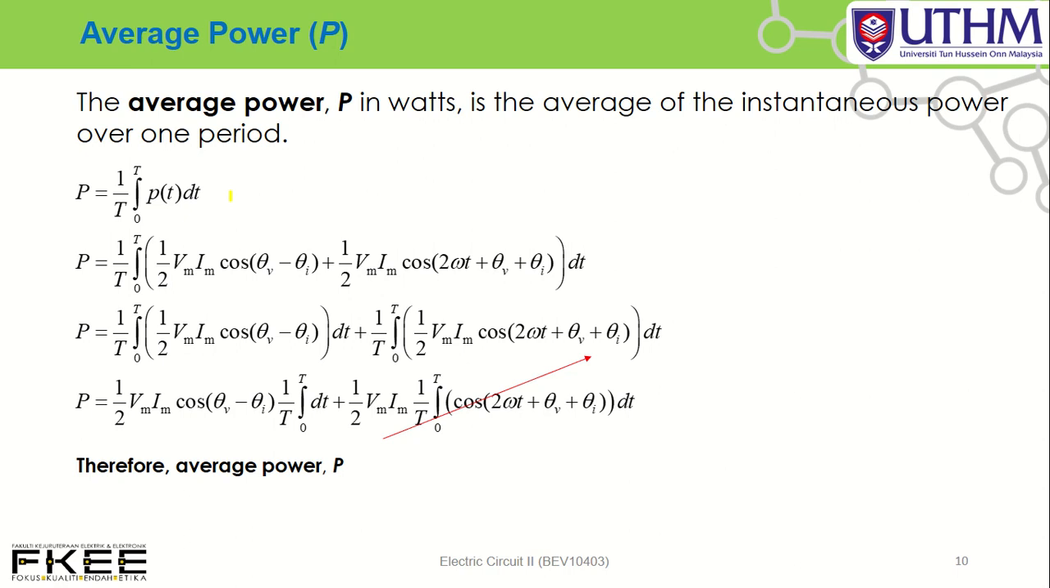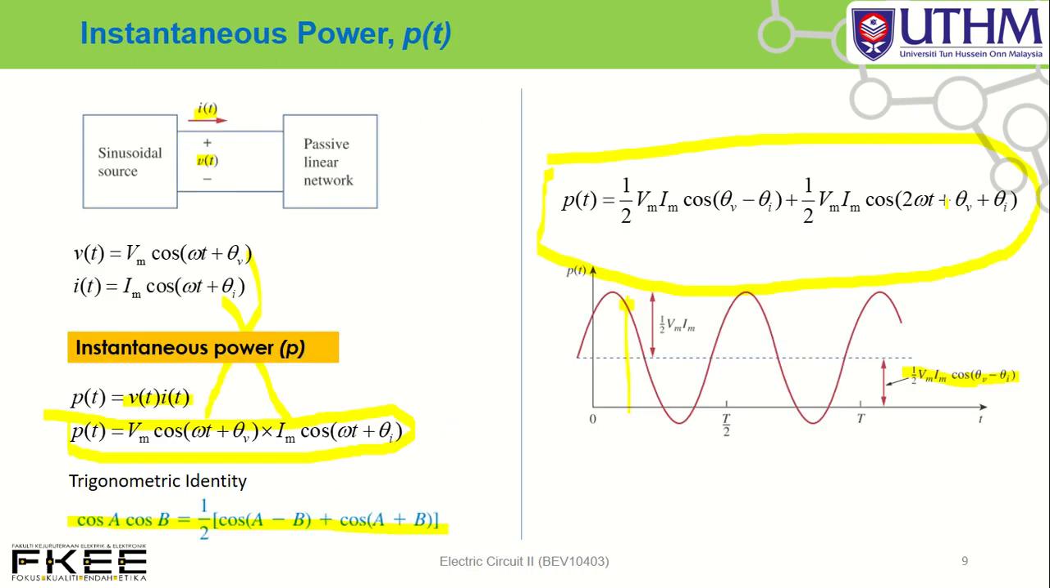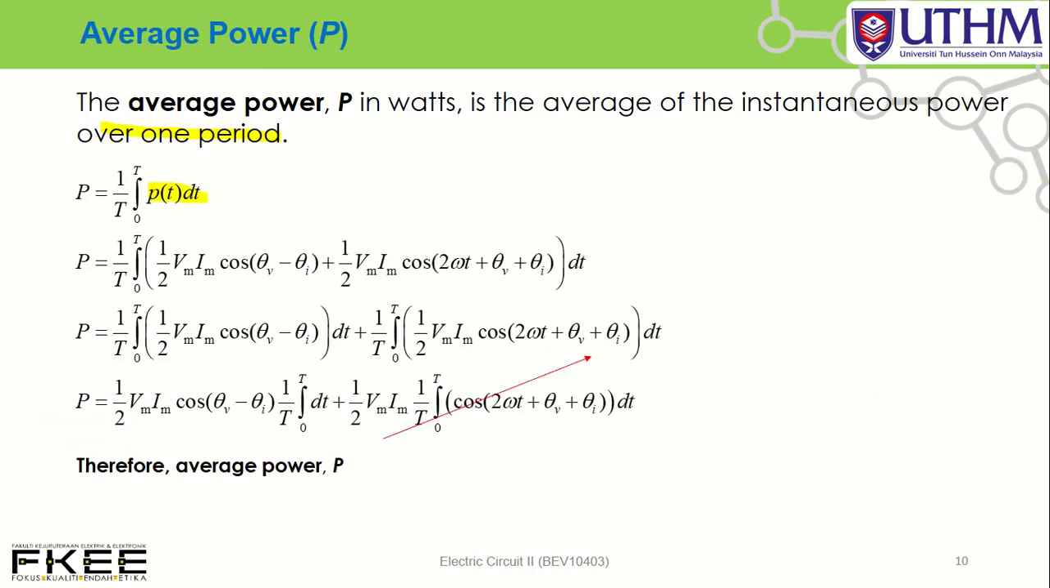You need to integrate. You need to find the area. Okay, 1 over T, and then you integrate p(t) with respect to t for one period, from 0 until T, the period. Once you integrate this p(t), we integrate this part and this part. You can solve this mathematical equation, and then you will get this one.